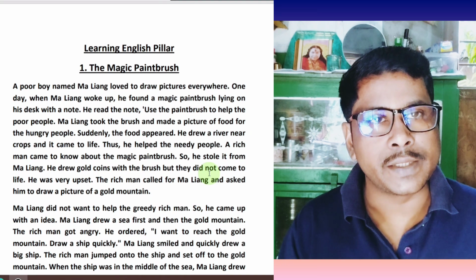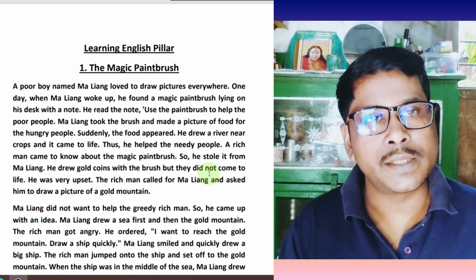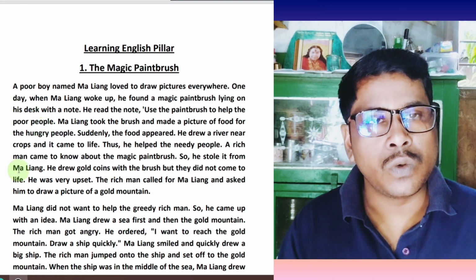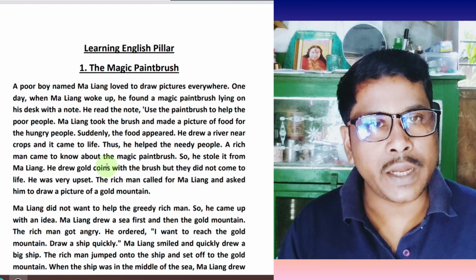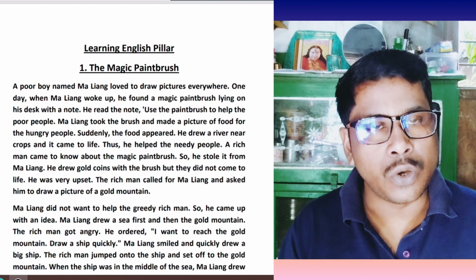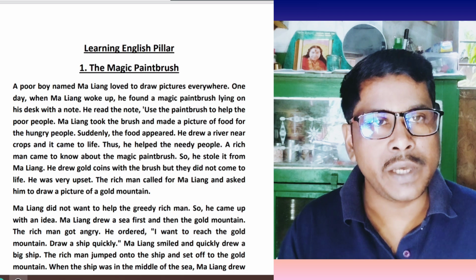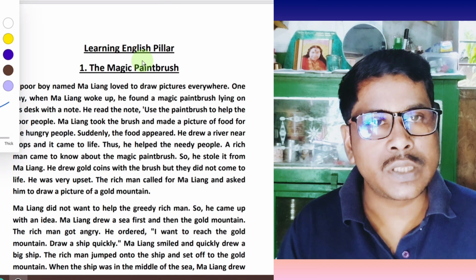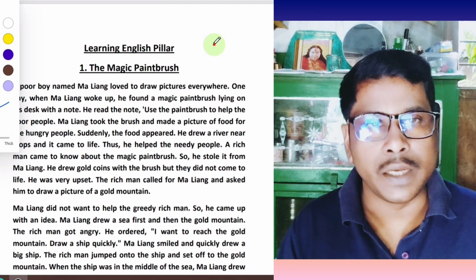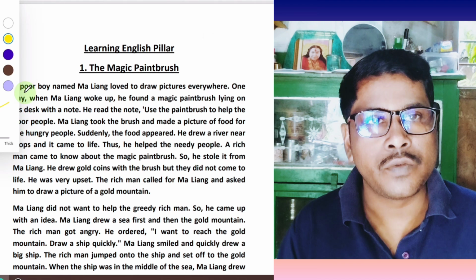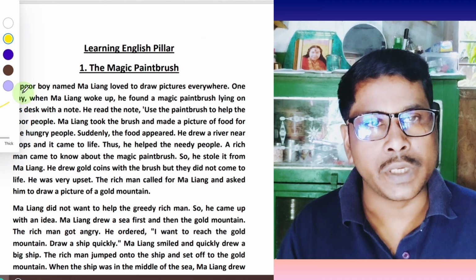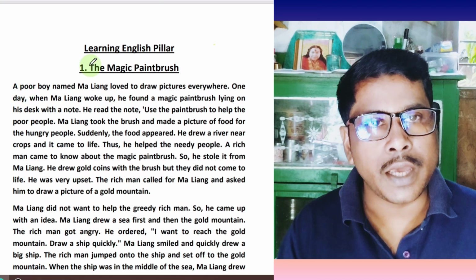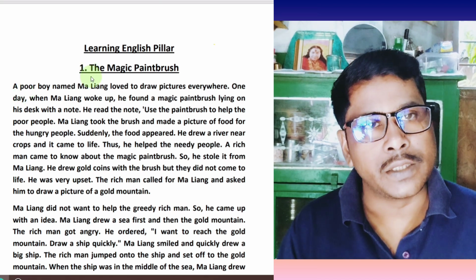How to learn spoken English from the story. Today I shall mention a moral story I shall discuss today. You have to follow what tense is used in each sentence. You know, the story was written in the past indefinite tense. At first, you will use the subject, then the verb in past form, and then the object. In this way, you shall try to speak whenever you are trying to describe a past incident.